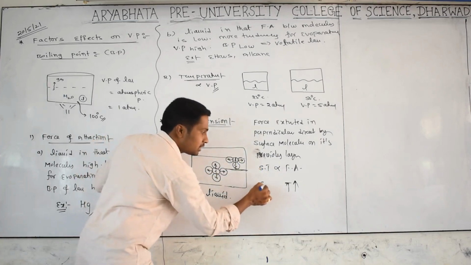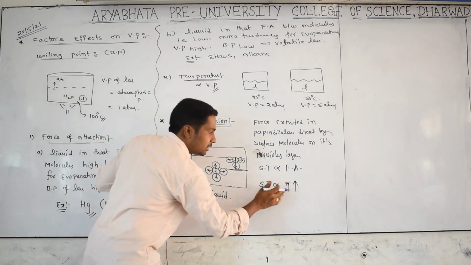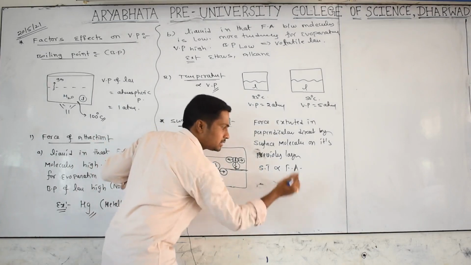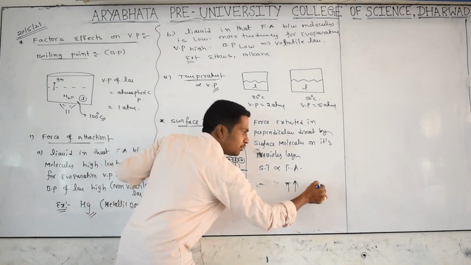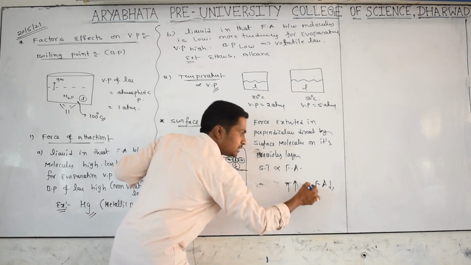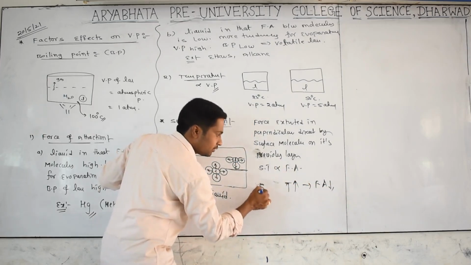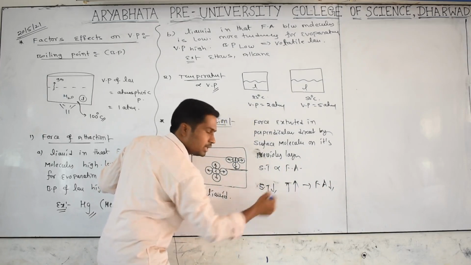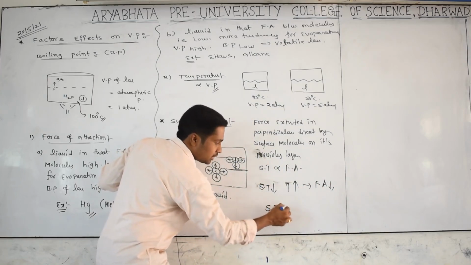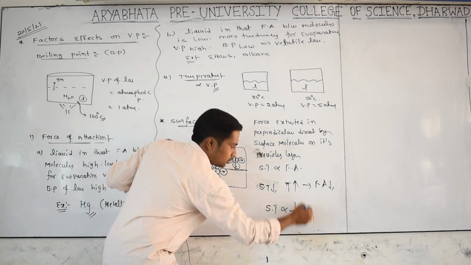That's why the surface tension is decreasing. Write it down, otherwise I will explain. As the temperature is rising, the force of attraction decreases. As the force of attraction decreases, surface tension also decreases. So surface tension is decreasing. So what is the relation here? Surface tension is inversely proportional to temperature.